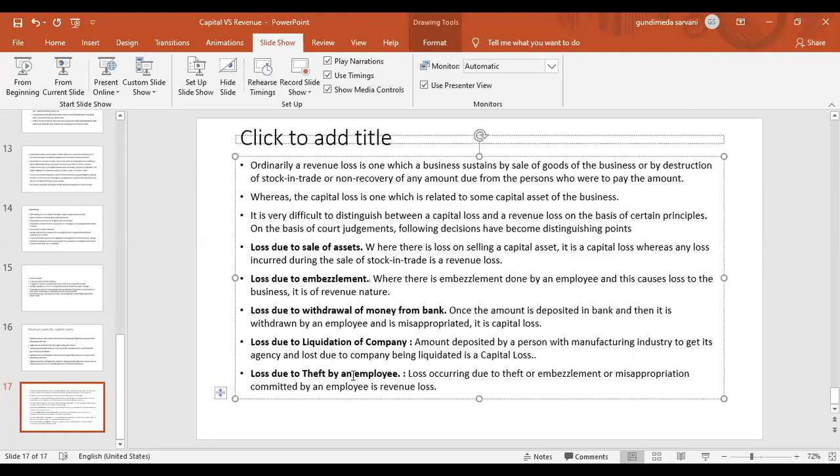Loss due to theft by an employee. Loss incurred due to theft or embezzlement or misappropriation committed by an employee is a revenue loss. Okay. This is about the topic capital versus revenue. So in this we have discussed capital expenditure versus revenue expenditure, capital receipts versus revenue receipts, and capital losses versus revenue losses. Thank you very much.